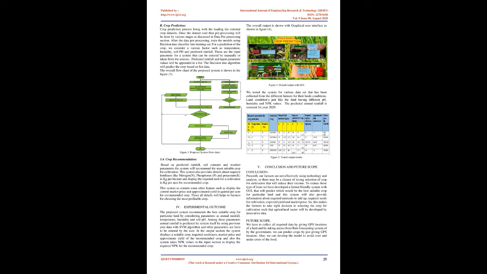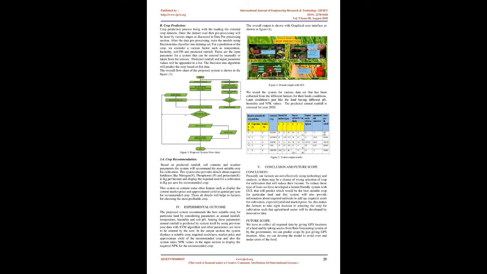In our system, we use supervised machine learning algorithms having subcategories as classification and regression. Classification algorithms will be most suitable for our system. Rainfall prediction: SVM algorithm. Crop prediction: decision tree algorithm. A. Rainfall prediction. The flowchart of rainfall prediction is shown in Figure 2. Figure 2. Flowchart for rainfall prediction.